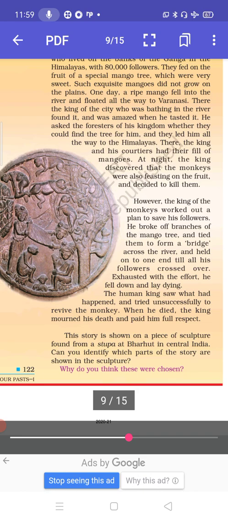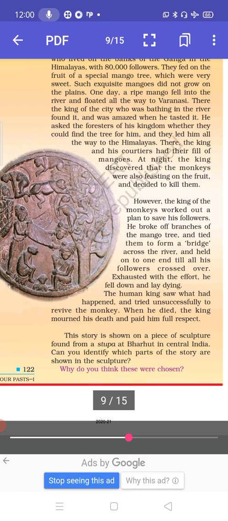He broke off branches of the mango tree and tied them to form a bridge across the river and held on to one end till all his followers crossed over. So what he did was, he took the branches of the mango tree, and tied them in such a way that it formed a bridge. And on the other side, he himself held it so that his followers could cross over.